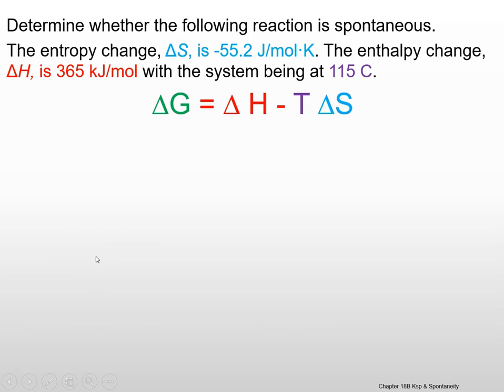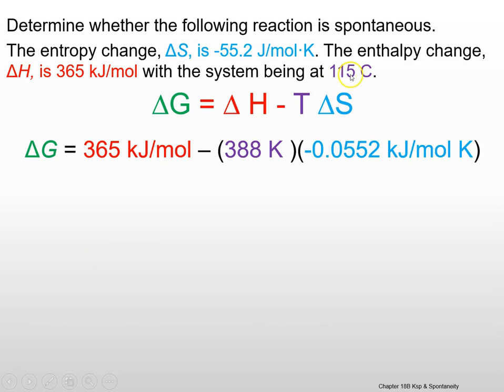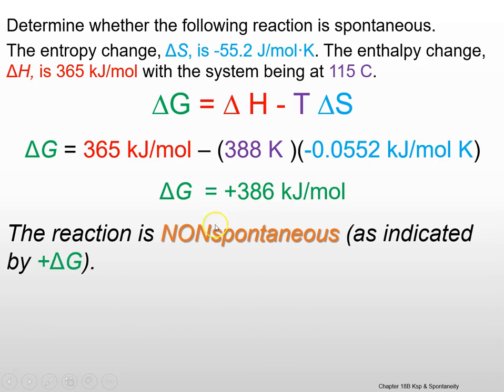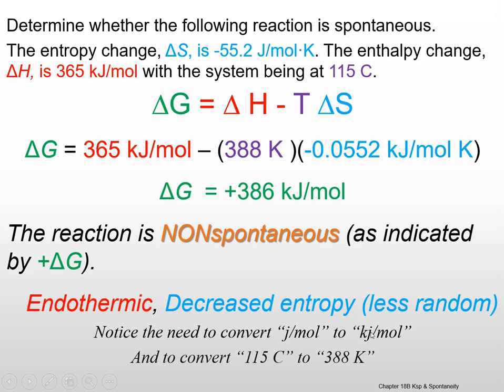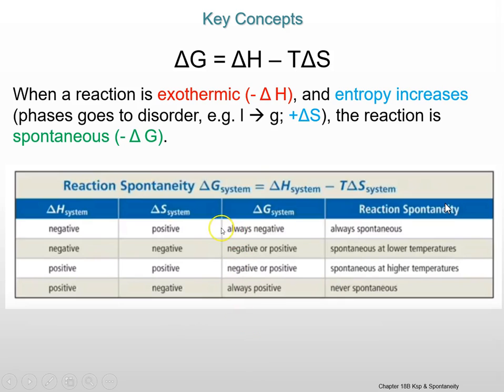So let's work out the numbers. We plug them in here. Notice I had to convert the Celsius temperature to Kelvin, as well as convert the joules of entropy into kilojoules. We come up with a highly positive delta G value. That is a non-spontaneous reaction, which is endothermic, a decreased entropy, and as we said, it always produces a non-spontaneous reaction. And lastly, here's a summary chart to let you go through the whole thing, which is what we talked about.